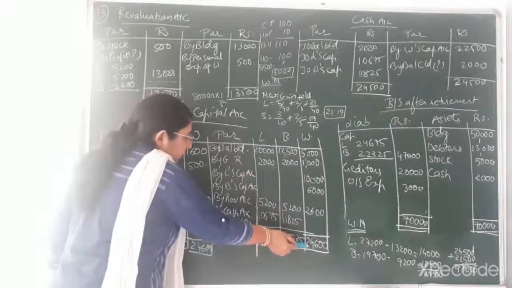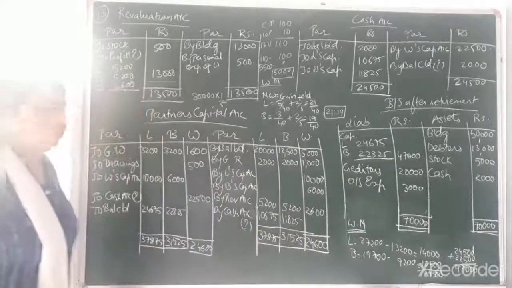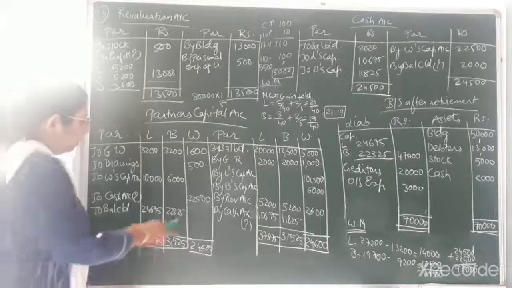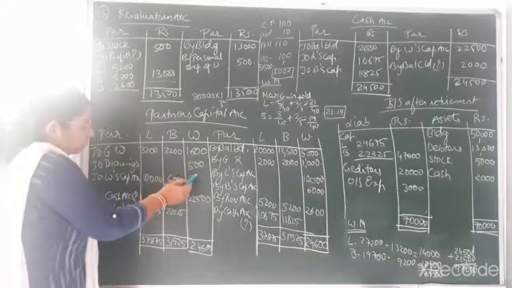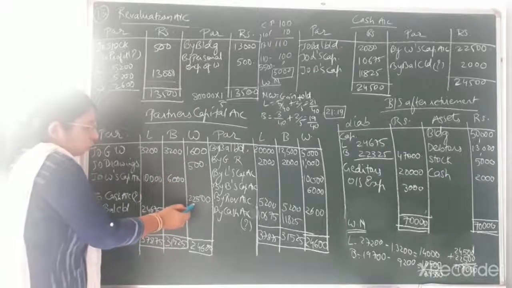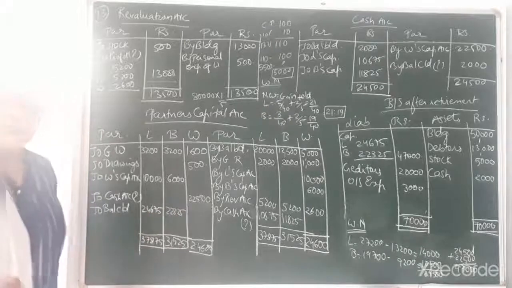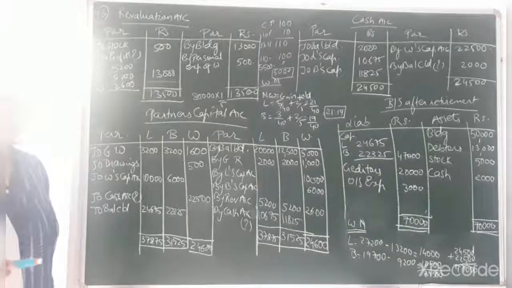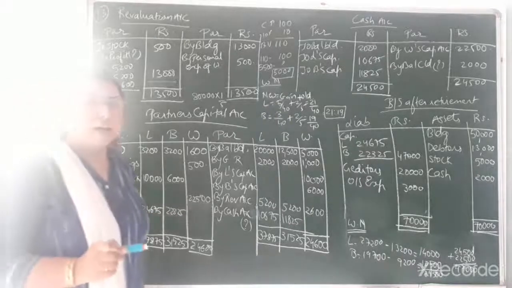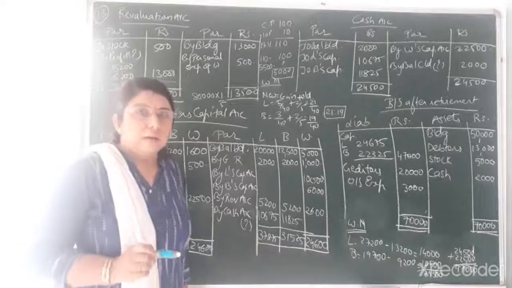Total of the credit side that comes to 24,600. So after subtracting these two entries, the difference is coming to 22,500. It means W is to be paid rupees 22,500 at the time of his retirement.